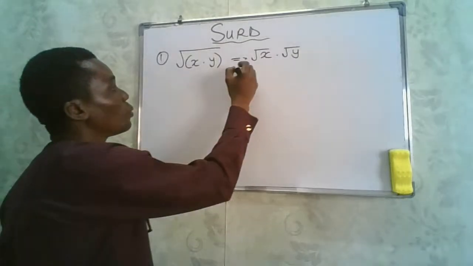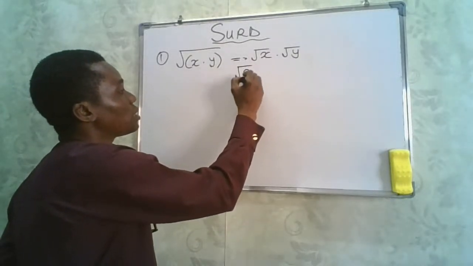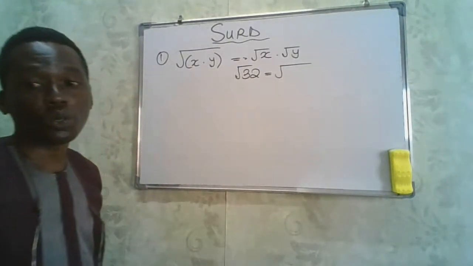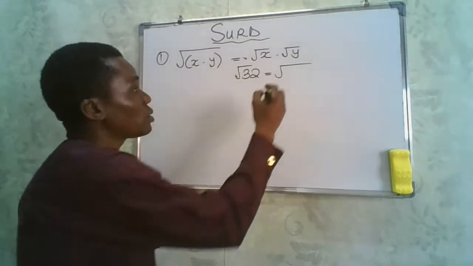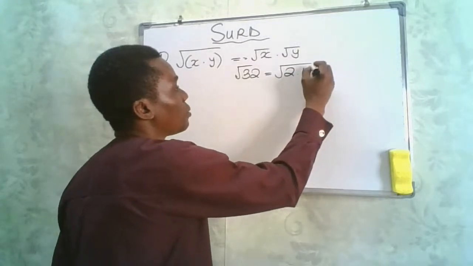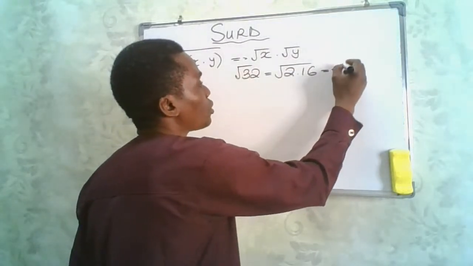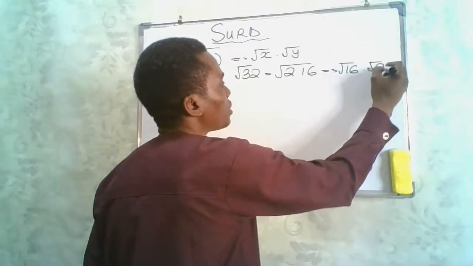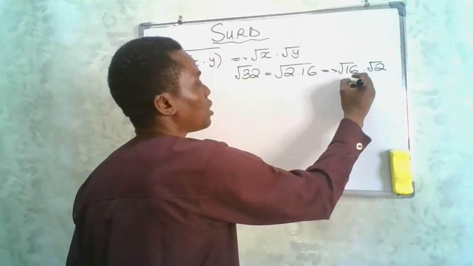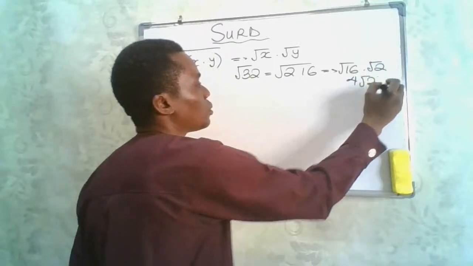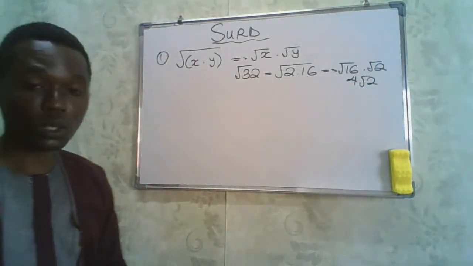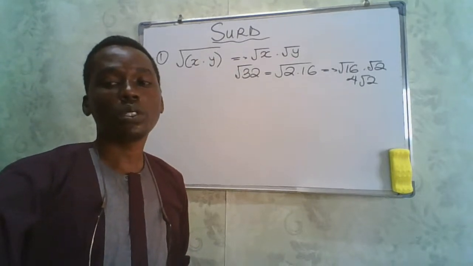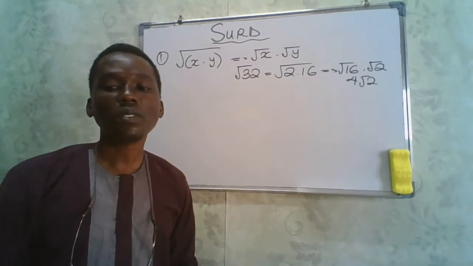Take for example, if you are given the square root of 32. 32 can give us 2 times 16. You have the option of breaking this to become root 16 multiplied by root 2, where root 16 will give you 4. So you see, the surd rule gives you the opportunity to do just that.